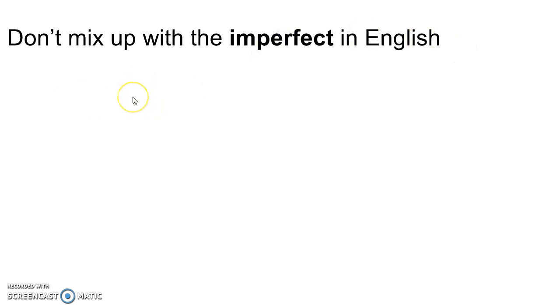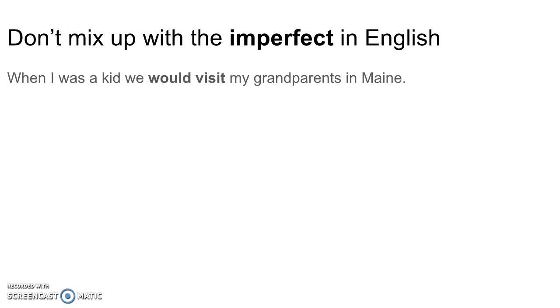All right, we're going to move on to the next level deeper right now. What you just did is what you're going to really be held responsible for. Here's the next level. You got to be careful not to mix up this tense with the imperfect in English, because we use the word would in English for lots of different things. So when I was a kid, we would visit my grandparents in Maine. Is that a hypothetical statement that's kind of about the future, but not quite as certain?